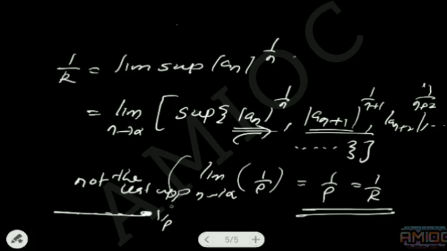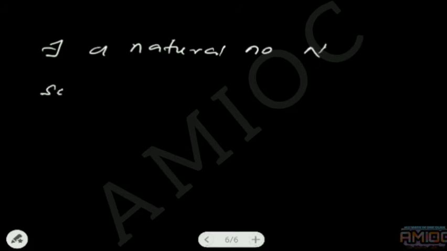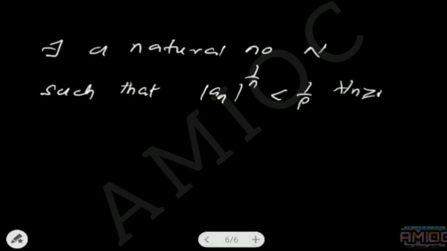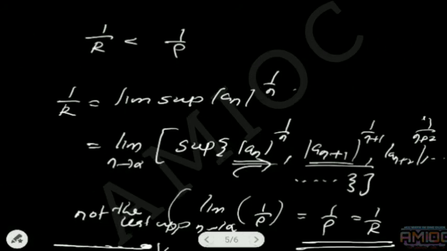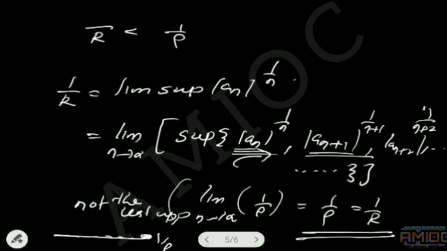Then we can conclude that there exists a natural number capital N such that mod an power 1 by n is less than 1 by rho for every n greater than or equal to some capital N. Here capital N is some small n, then n plus 1, n plus 2, and so on.